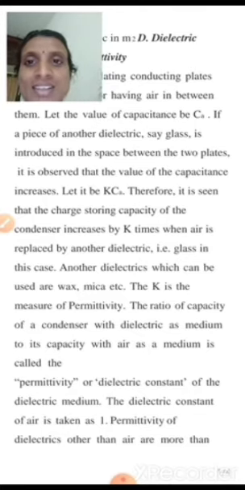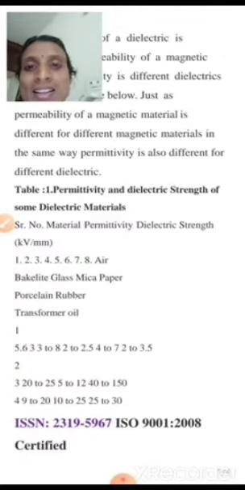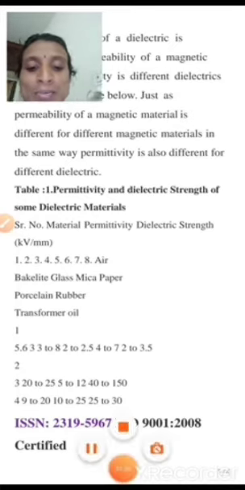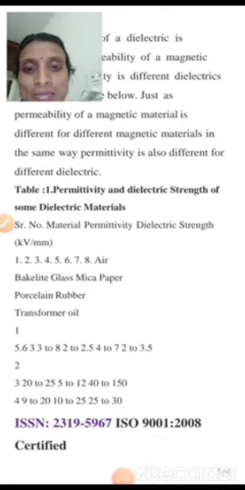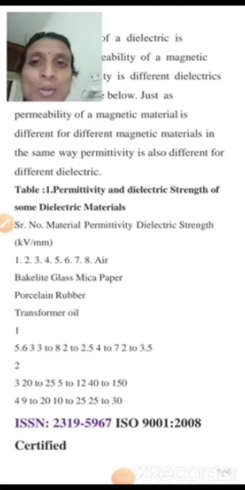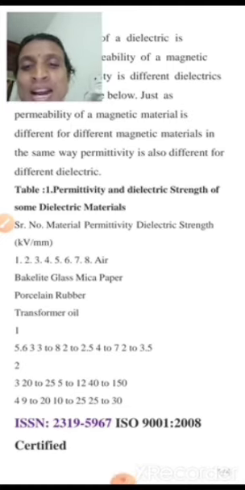We discussed that in capacitors we use these dielectric materials. Later, another name for relative permittivity is the dielectric constant. There are three types of permittivities: medium permittivity, vacuum permittivity, and relative permittivity. Symbols: permittivity epsilon, vacuum permittivity epsilon naught, and relative permittivity epsilon r. Another name for epsilon r is K.